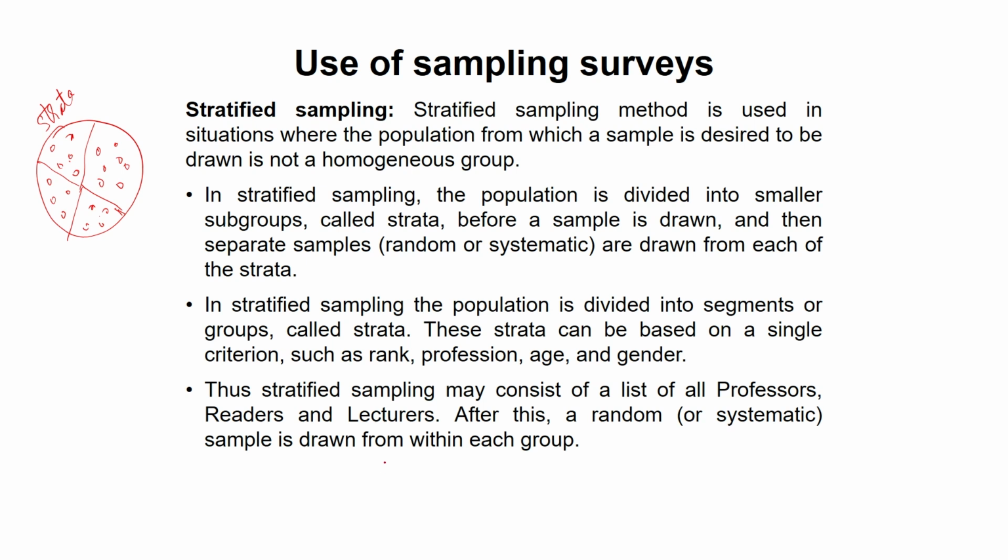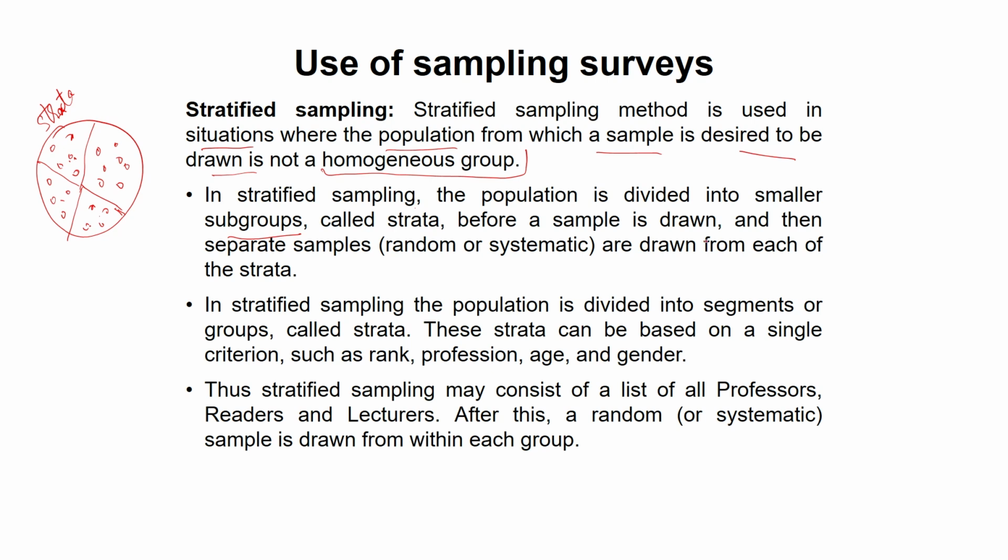The stratified sampling method is used in a situation where the population from which a sample is to be drawn is not a homogeneous group. In stratified sampling, the population is divided into small groups, which are the strata.